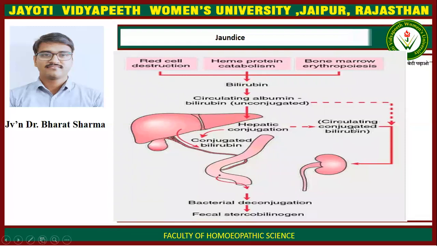Circulating conjugated bilirubin either goes to the kidney or goes to the intestine, where bacterial deconjugation occurs, and then fecal stercobilinogen is excreted in feces. Some of the conjugated bilirubin is also reabsorbed by the intestine and goes to the kidney and is excreted there.